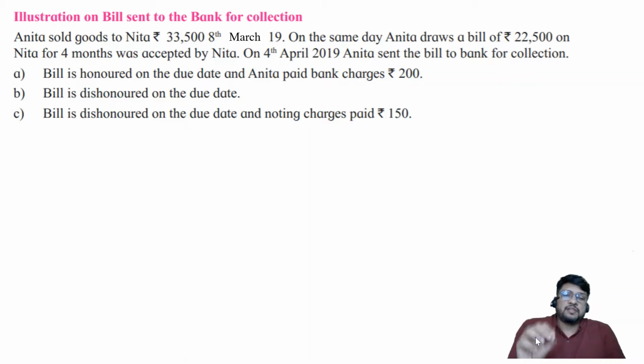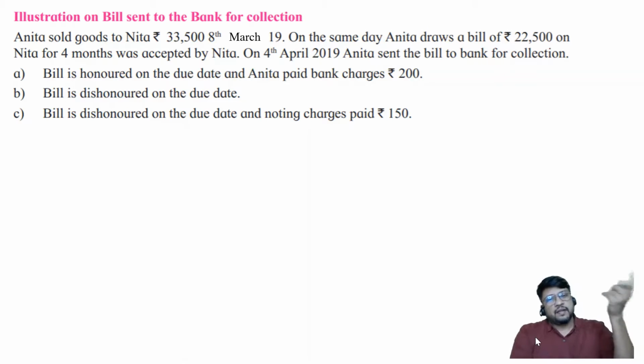So you become my agent, you become my clerk, who is going to keep all the different records properly and going to collect the money from the drawees properly. So I am giving it to you for collection. I don't want money today. Please collect it from the drawee. Don't give me your money. Please collect it from the drawee on the due date, not today, on the due date. If the drawee pays, then you deposit the money in my bank account. If the drawee doesn't pay, don't deposit money in my bank account, then I'll see what is to be done.